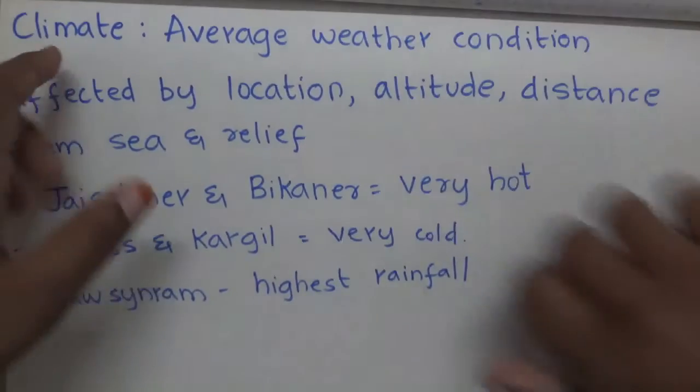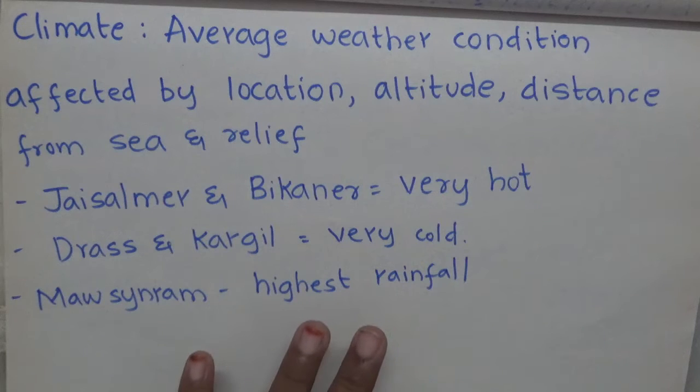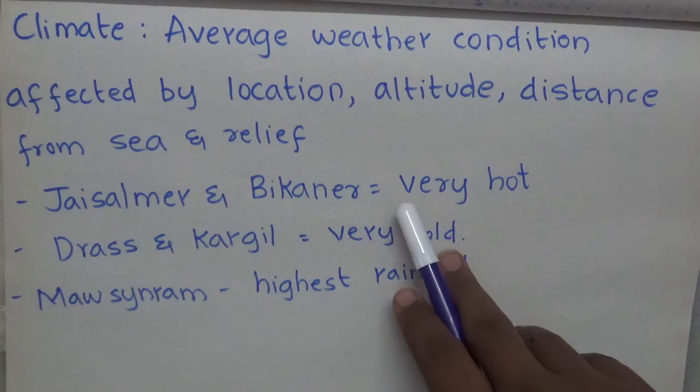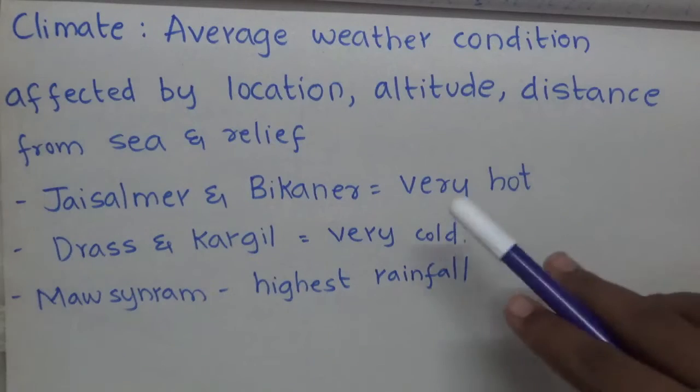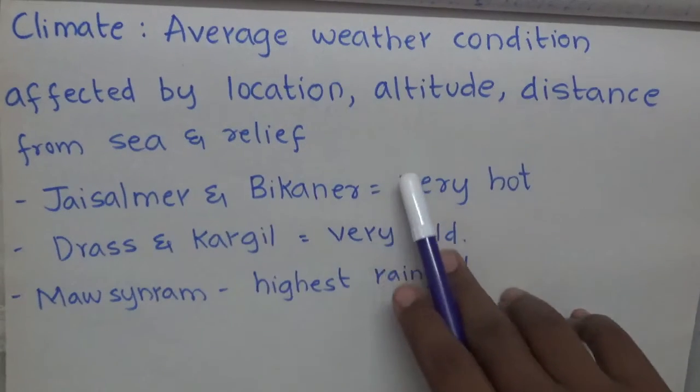Now, climate. Climate is the average weather condition. For example, the Indian climate is a monsoon type of climate. Agriculture is more dependent on it, and this climate is affected by location, altitude, distance from sea and relief.